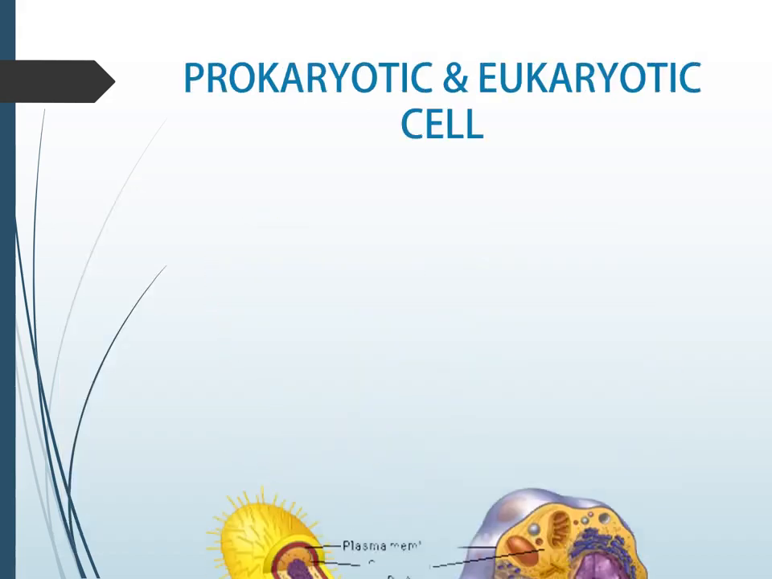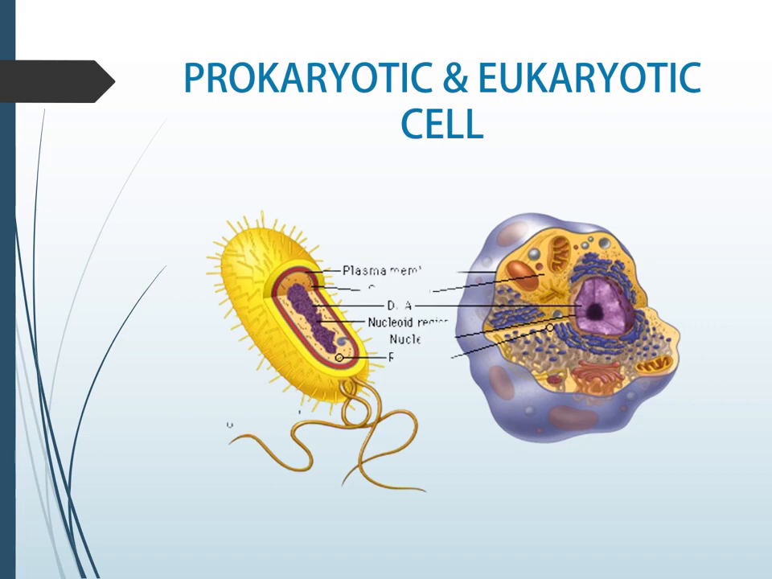Based on the cellular organization, cells are classified into two types: one is the prokaryotic cell and the other is the eukaryotic cell. For the prokaryotic cell, bacteria is the example. In the case of eukaryotic cells, all the higher organisms like fungi, plants and animals come under the eukaryotic cell. See the structure of prokaryotes and eukaryotes.